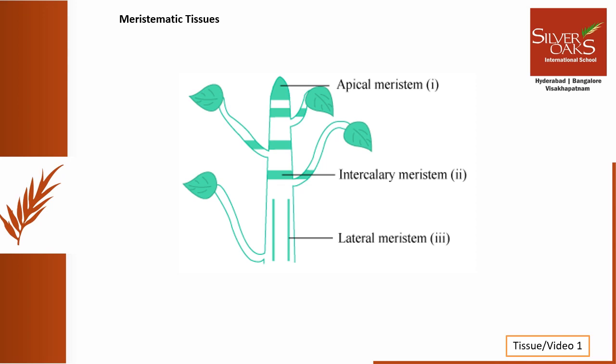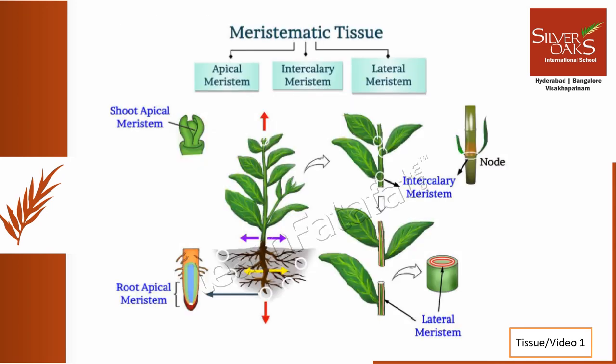Now let us learn in detail about meristematic tissues. Since we know that the growth of plants occurs only in certain specific regions, therefore only in these growing regions of the plant the meristematic tissues will be present. Based on their location, the meristematic tissues are called apical meristem, intercalary meristem and lateral meristem. Now let us learn in detail about the three types of meristem.